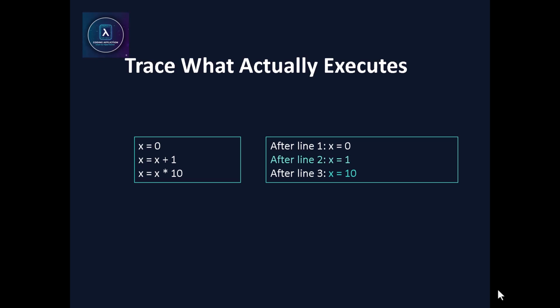Second line runs. The CPU reads the current value 0, adds 1, and stores the result. Stop again. Right now, X is 1. Not heading toward 10, not basically incremented. It is literally 1. Only now does the third line run. The CPU reads the value that exists, 1, multiplies it by 10, and stores the result. Now X is 10. If you jumped to that final value earlier, you skipped two committed states. Execution never skipped them.